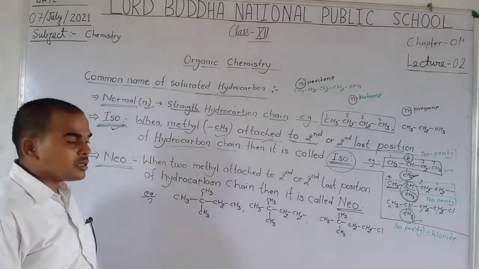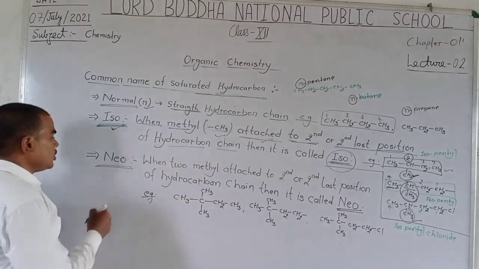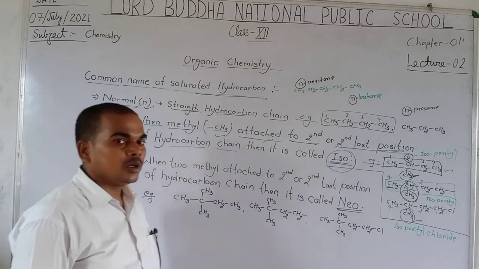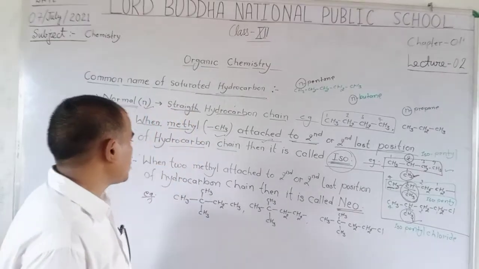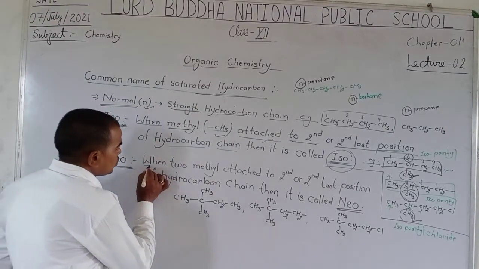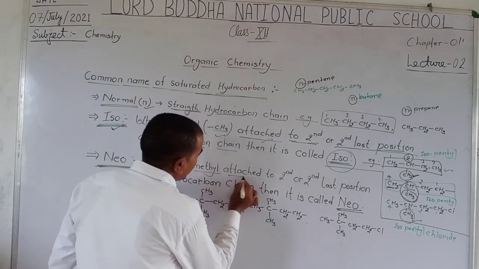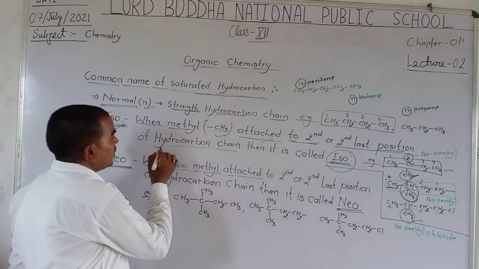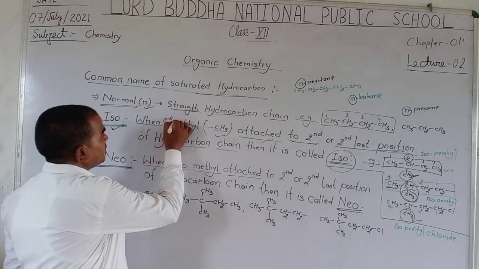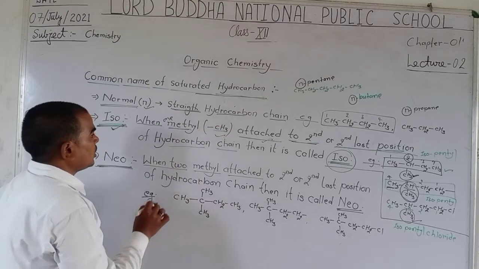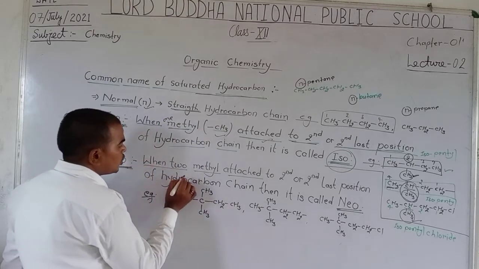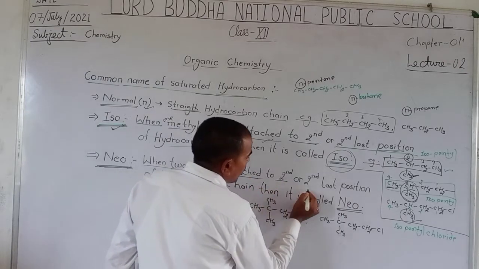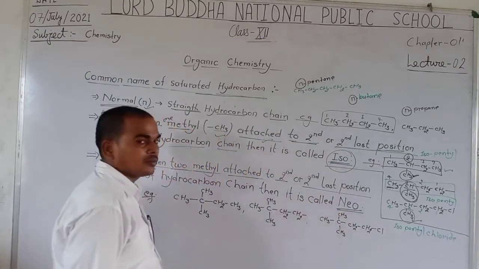Now we discuss the prefix neo. In common names, the prefix neo is used when two methyls are attached. In iso there is one methyl, but in neo two methyls are attached at the second-last position.